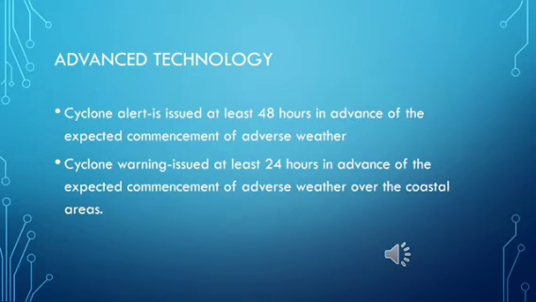This is issued at least 24 hours in advance of the expected commencement of adverse weather over the coastal areas. And these messages are broadcasted every hour or half an hour when a cyclone is nearer the coast. So this way life is protected.